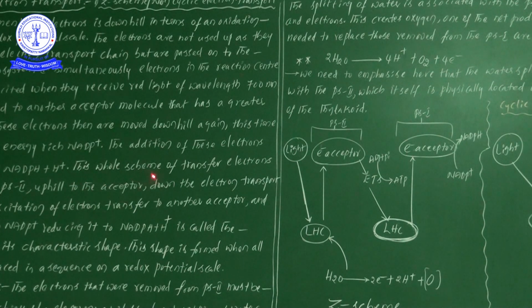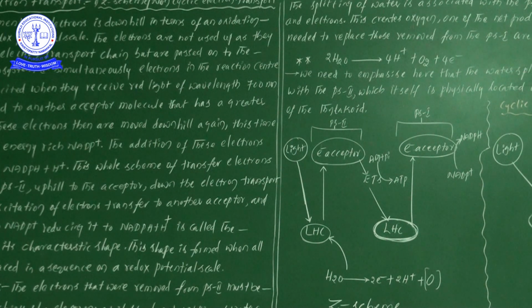Next one, this whole scheme of transfer of electrons starting from PS2, we have already seen clearly. If you look at that whole scheme, what is the origin place of the electrons? We can say without any doubt the location is PS2. Next, excitation of electrons, transfer to another acceptor, and finally downhill to NADP plus, reducing it into NADPH plus again.